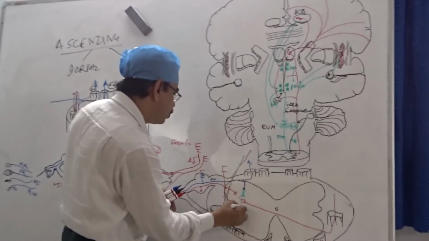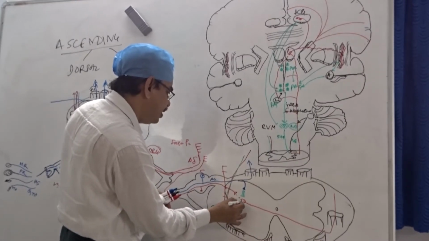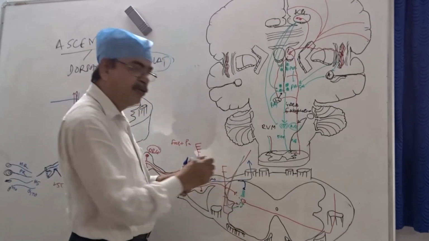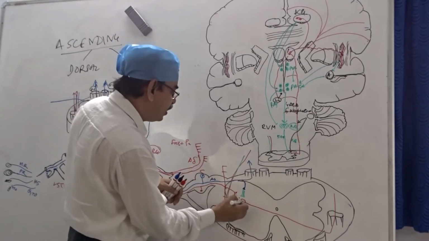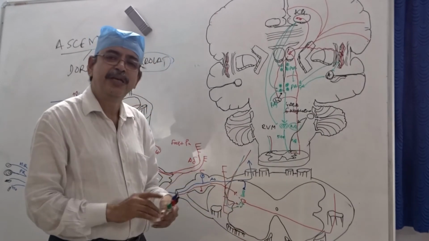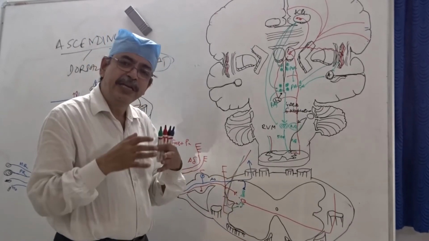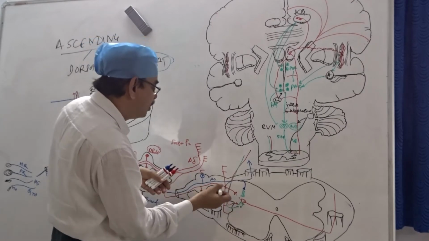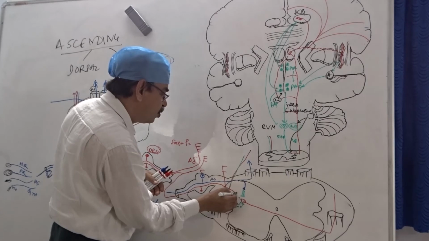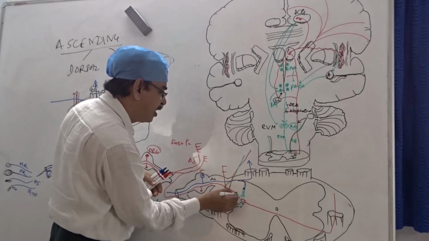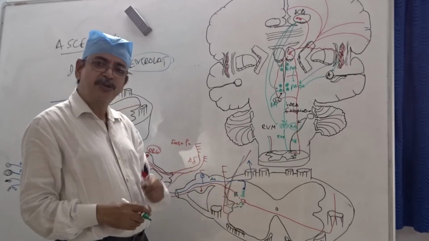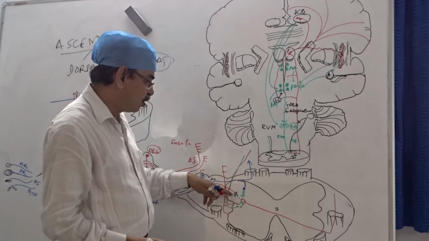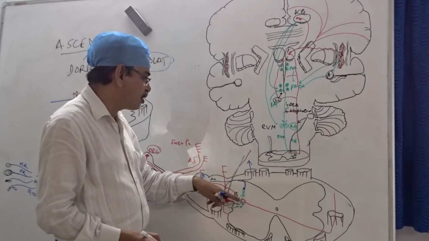There are many interneurons there, both excitatory and inhibitory. The excitatory neurons are dampened, or the inhibitory neurons are stimulated, so that the inhibitory neurons again secrete enkephalins and other inhibitory neurotransmitters like GABA and glycine. These either make the first order neuron insensitive, so that it will not liberate neurotransmitters and the pain is controlled, or they make the second order neuron insensitive, so that glutamate and other stimulatory neurotransmitters will not stimulate the second order neuron.